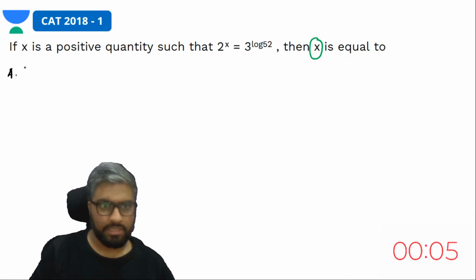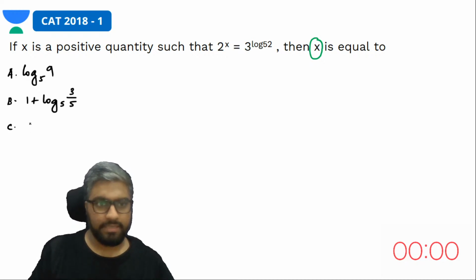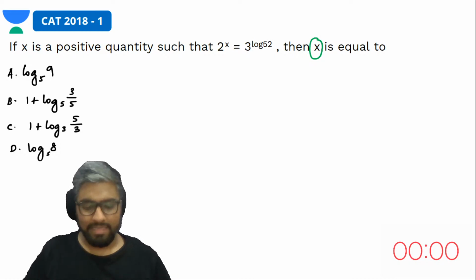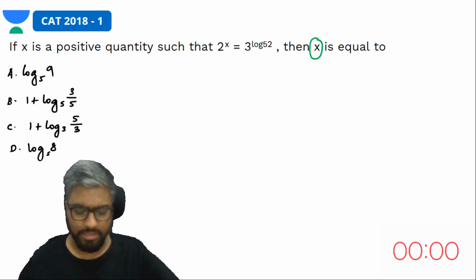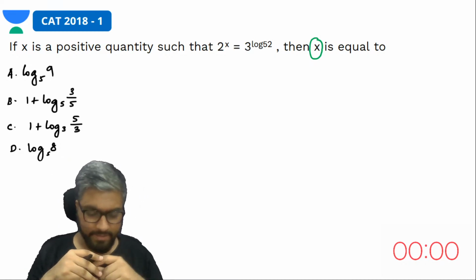Option A according to this question is log 9 to the base 5. Option B is 1 plus log 3 by 5 base 5. Option C is 1 plus log 5 by 3 to the base 3. And you have option D as log 8 to the base 5. Yes, these are your answer choices. So now you also have the answer choices. Let's see if you can answer this.